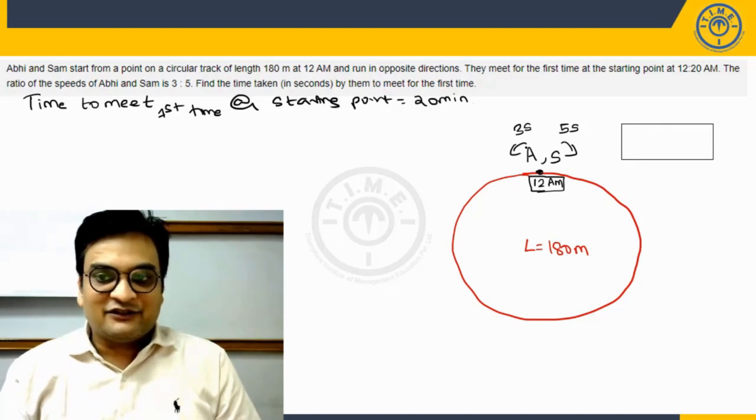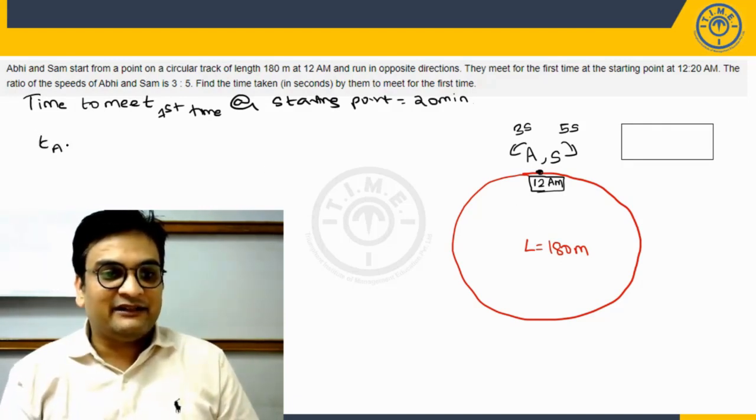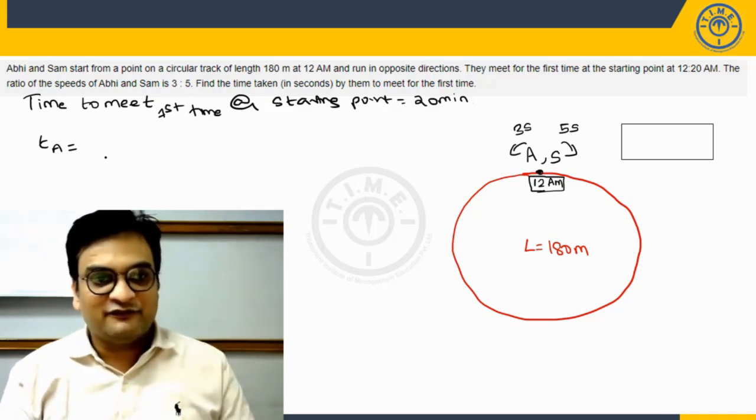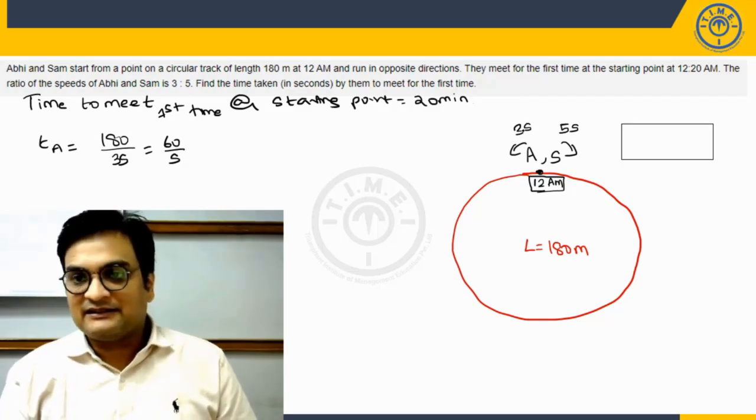The length of the track is also given. So let's consider the speed. Can I say the time taken by A to complete one round will be the length of the track by the speed of A. So this turns out to be 180 by 3s, which is 60 by s seconds. Let's say this is 3s meters per second, the speed units.